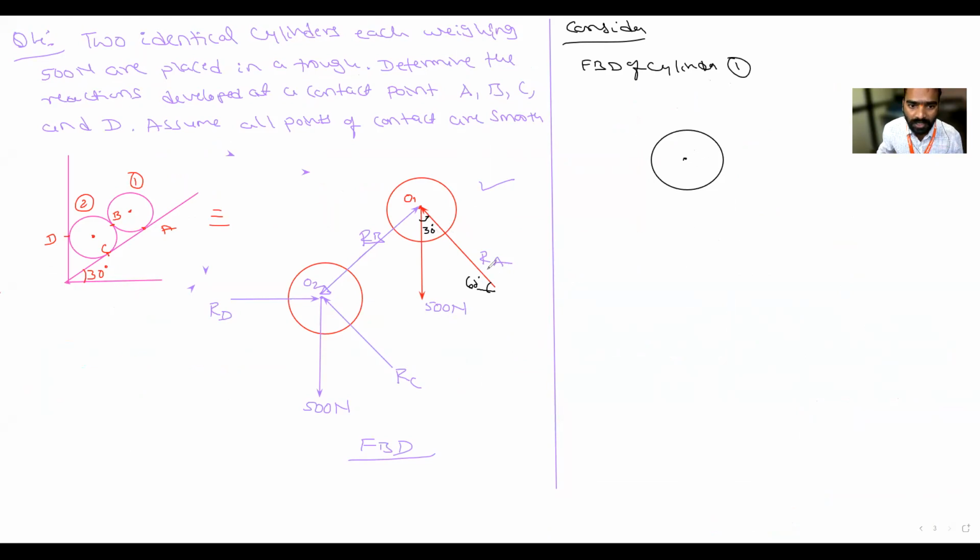Now what I will do is pass this RA in this direction. I will draw that, so it is passing like this. The weight is acting in the downward direction, and another force, RB, is passing in this direction. Now what is the angle of RB with respect to horizontal? See, RB is in this direction. If you concentrate here, RB is here. So this is also making an angle of how much?